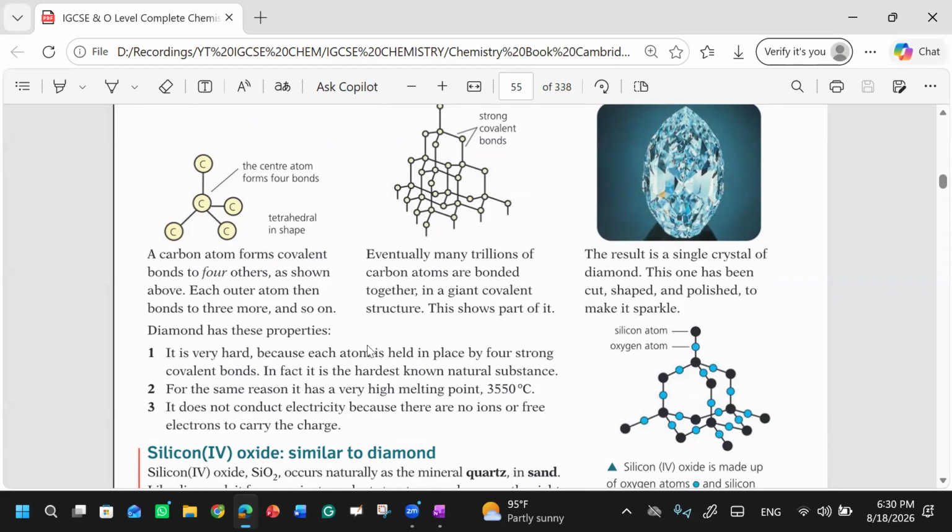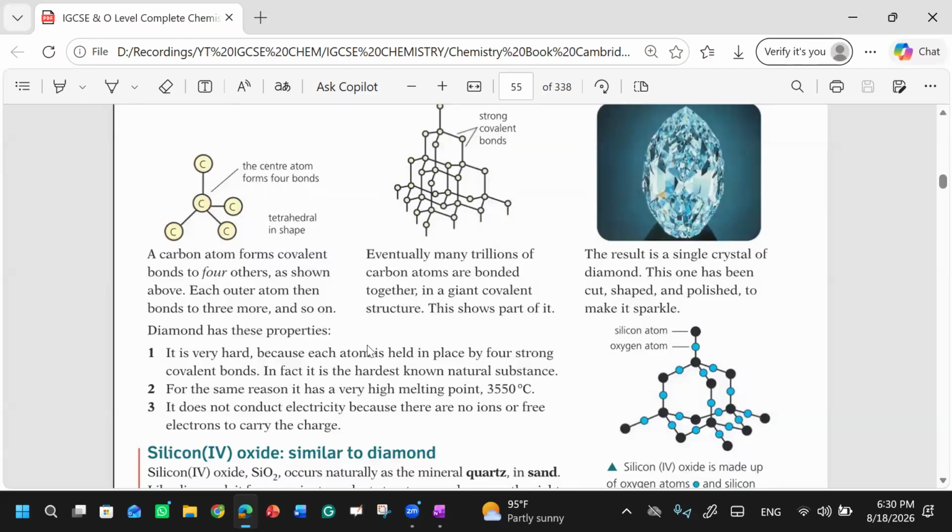My question to you is why it can't conduct electricity? Maybe because it has carbon. Maybe because it's free of electrons, because of free charge and free electrons to carry the charge.